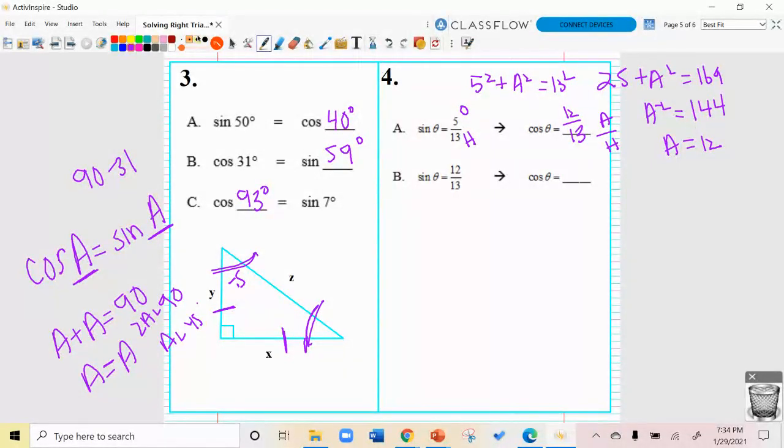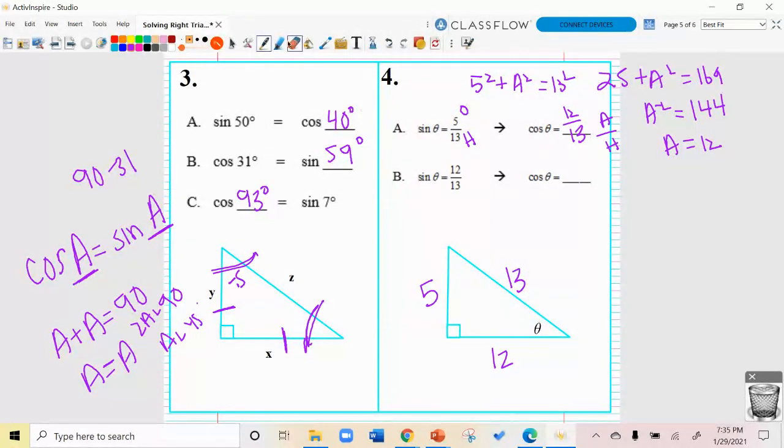Right? If you're not super visual, you're going to be able to do that. It doesn't mean you know it better. You just don't need the visual. Some of us need the visual, right? And we might need to see that, okay, opposite over hypotenuse, I'm going to label this 5 over 13. Now I see that I have to solve for this, and I've got 12. Therefore, this cosine is going to be adjacent over hypotenuse, so 12 over 13.